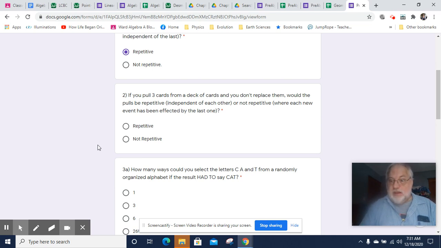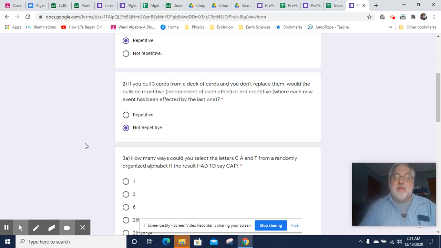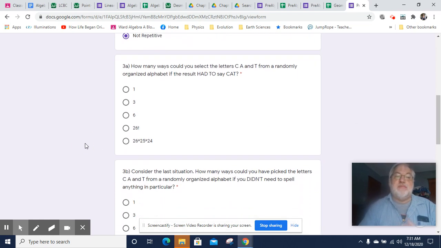So if I wanted a King of Hearts on the first pull, and I didn't get it on the first pull, on the second pull, instead of a 1 in 52 chance, now I have a 1 in 51 chance. If I don't get it on the second pull, then on the third one, now I've got 50 cards and a 1 in 50 chance. So that is a non-repetitive, dependent type of event.